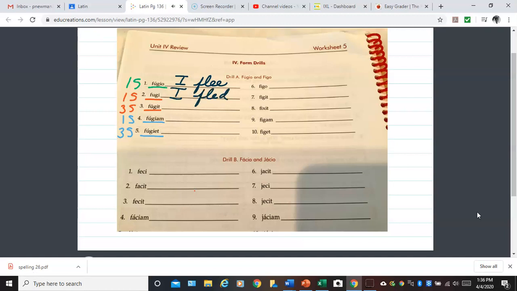Third person singular perfect tense is he fled. First person singular future tense, fugiam, is I will flee. And third person singular fugiate is she will flee.